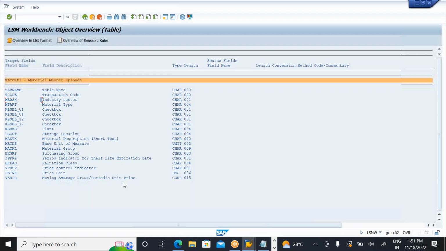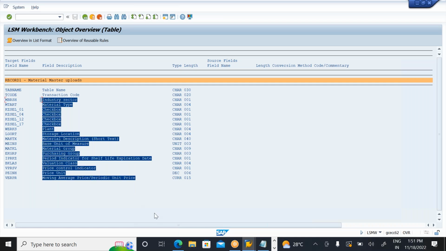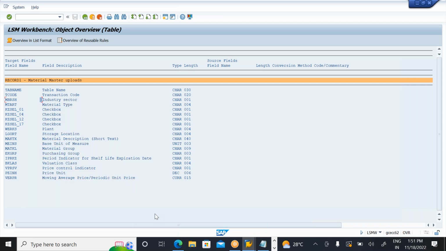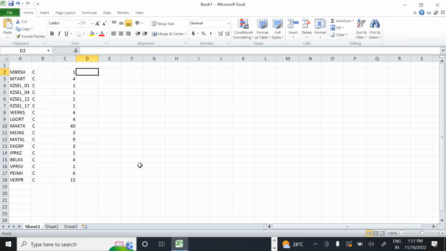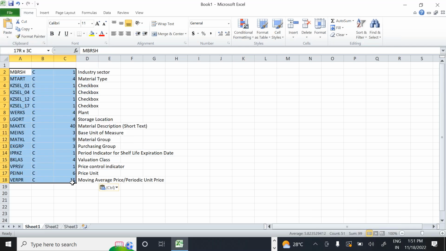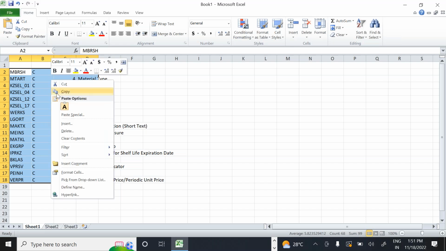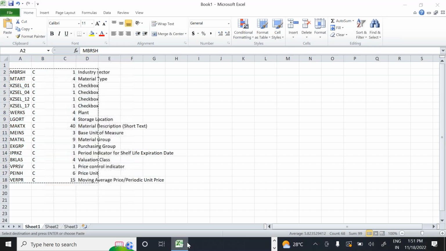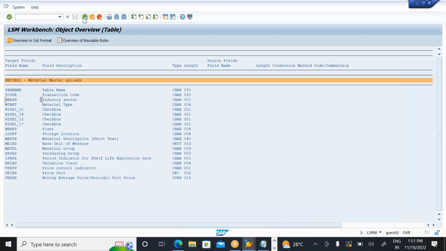Important: you need to keep this in your resume. Involved in uploading, so in real time a lot of materials will be there. So come to here, all this. Now you need to copy. Copy it, and after copying just come back.